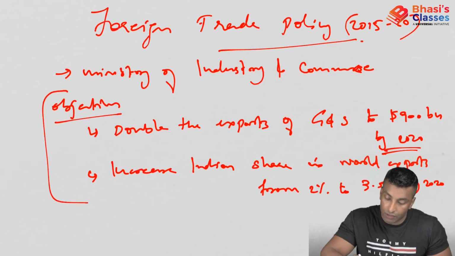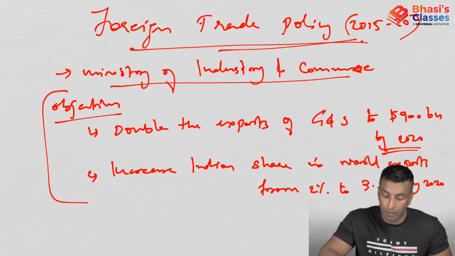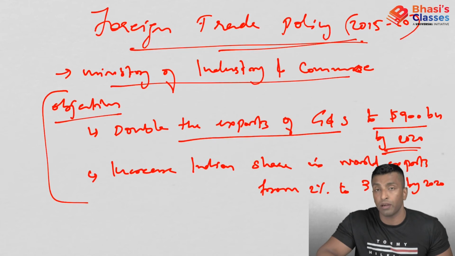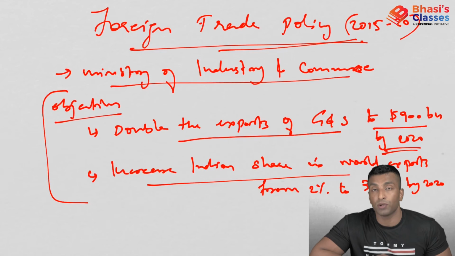So this is the objective of the foreign trade policy 2015-20 draft. It is the Ministry of Industry and Commerce, and the objective is to double the exports of goods and services to $900 billion by 2020 and increase India's share in world exports from 2% to 3.5%.